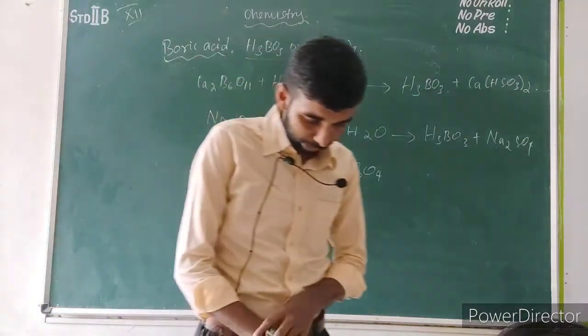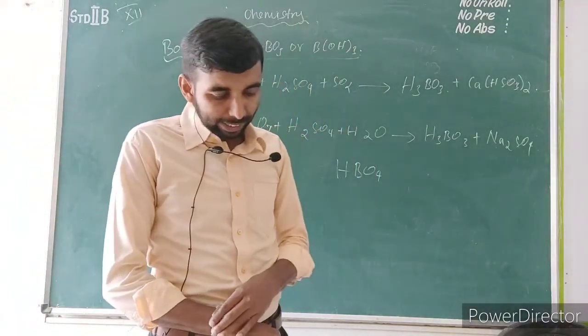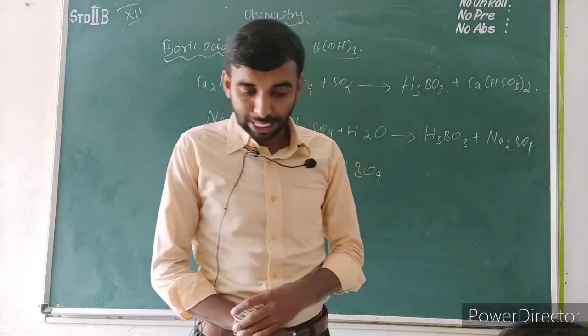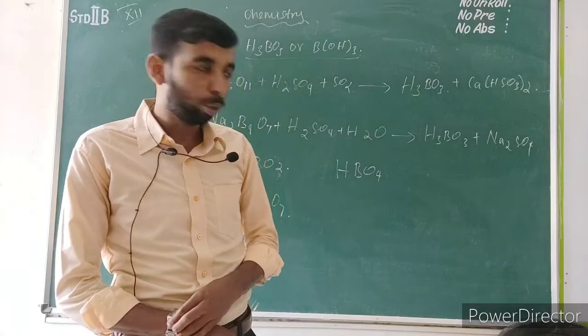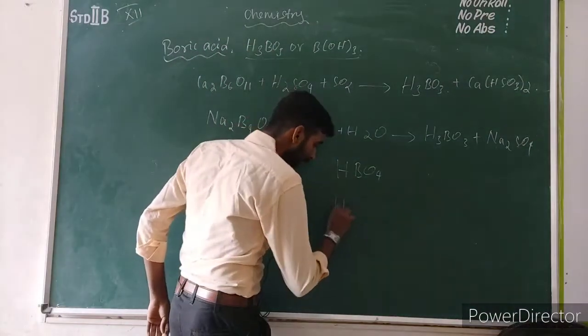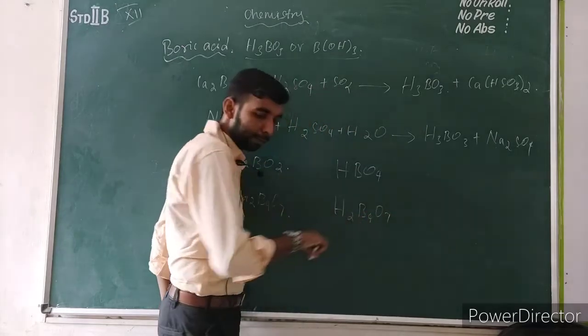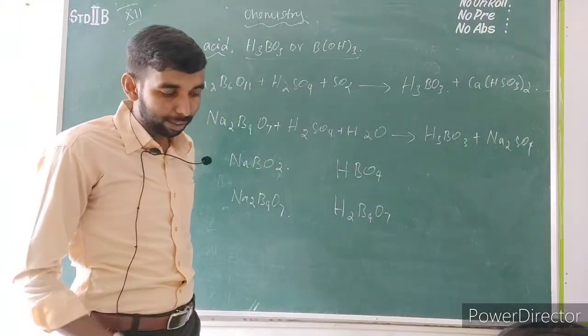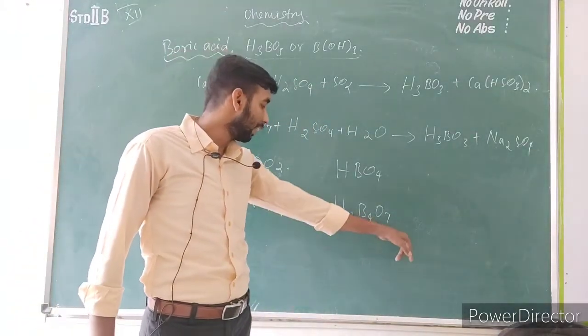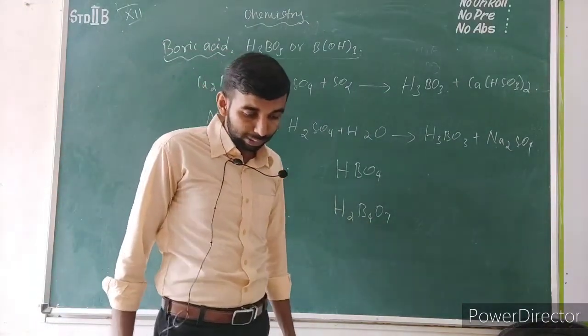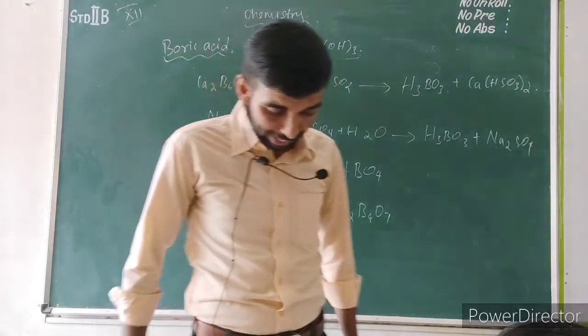Next, it gives tetraboric acid. If we heat boric acid up to 413 Kelvin, it gives tetraboric acid, H2B4O7. If you apply more heat on boric acid, it gives a glassy mass, which is boric anhydride.